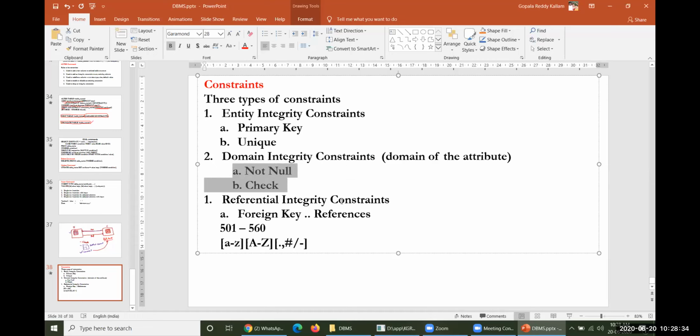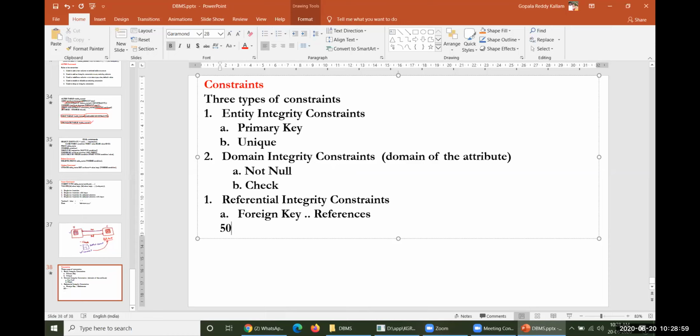And very importantly, this not null or check constraint will be applicable only on those columns. They cannot take any action on other columns. I'll give you a clear example after completing these constraints, why that should be taken into consideration. Okay, these are the domain integrity constraints.